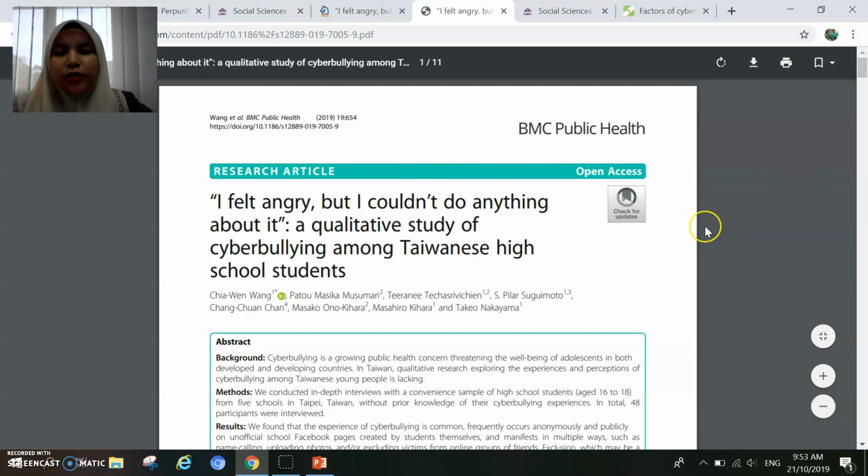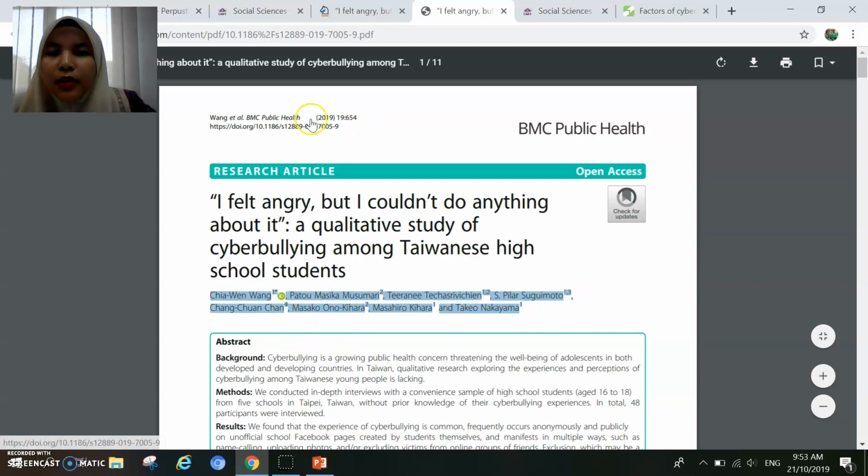Now there you go, you got the article. These are the writers. There are 8 writers altogether here. The article is published in 2019, which is so recent, and it is from BMC Public Health Journal. This is the name of the journal, and this is the title of the article: I felt angry, but I couldn't do anything about it. A qualitative study of cyberbullying among Taiwanese high school students.